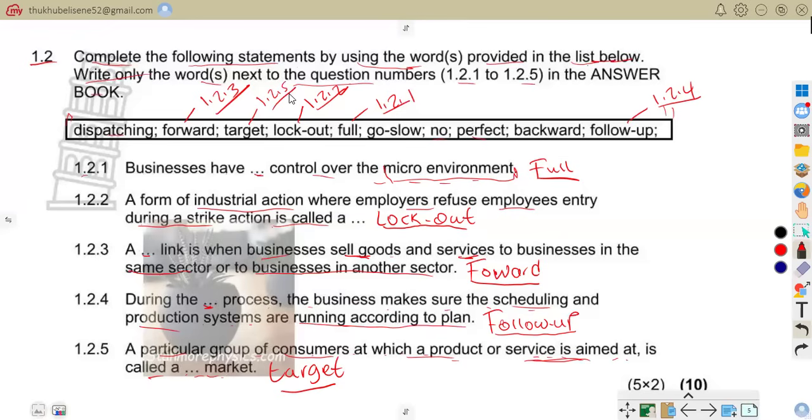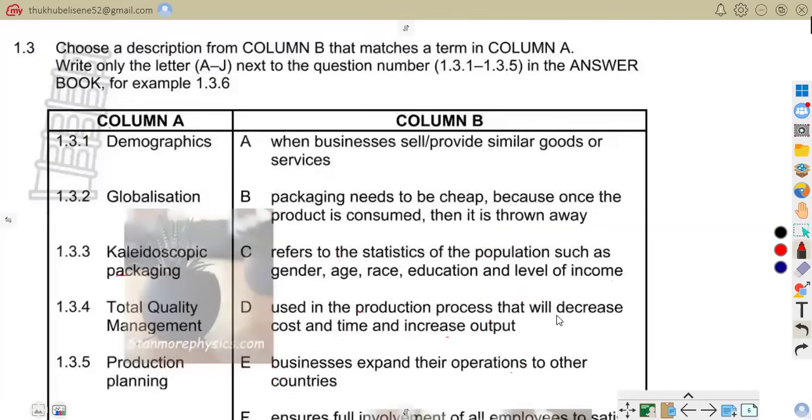Target market is a specific group of consumers a business aims its products or service at. Hope we are together, and we are to move on to 1.3. So 1.3 is a matching question. As it says, choose a description from column B that matches a term in column A. Write only the letter A to J next to the question number 1.31 to 1.35 in the answer book.